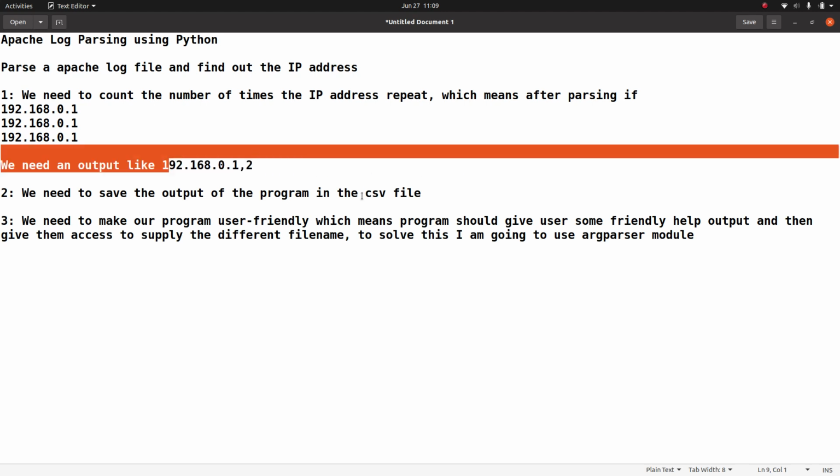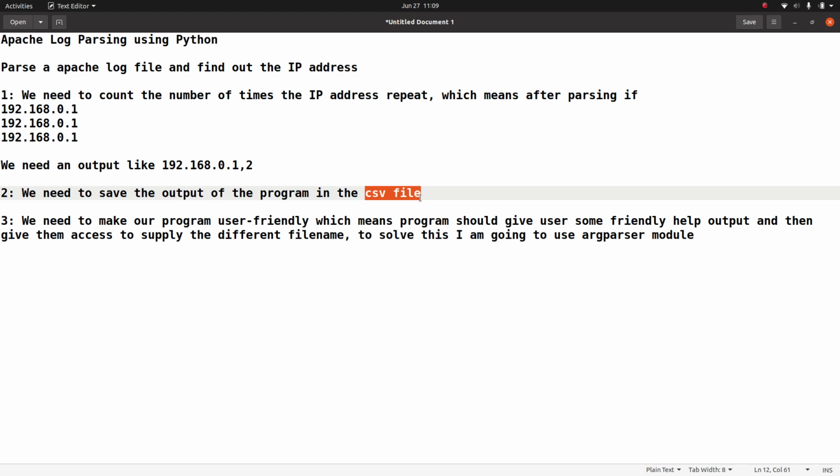The next requirement is that I need to save this output, this IP address and the count, in a CSV file. So this output will be saved in a file, for example, the IP address and the count in a CSV file. And finally, the last requirement is I need to make this program user friendly.